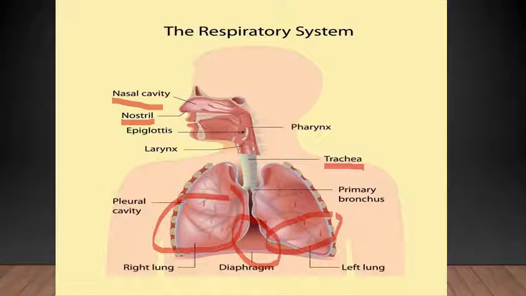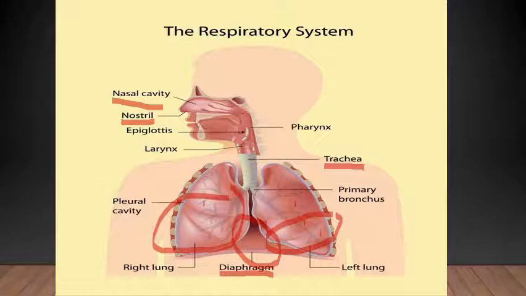Inhale air, you will see that your chest expands. Now itself, when you inhale the air, your chest expands. Then exhale, that means breathe out, you will see the chest goes down. There is a membrane called the diaphragm. You can see here the diaphragm below the lungs, which helps them to expand and contract.